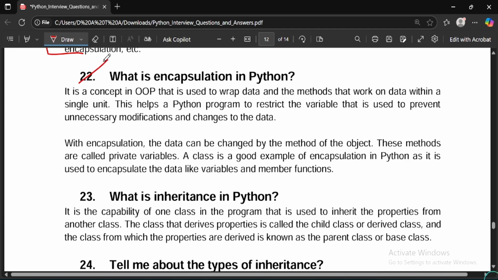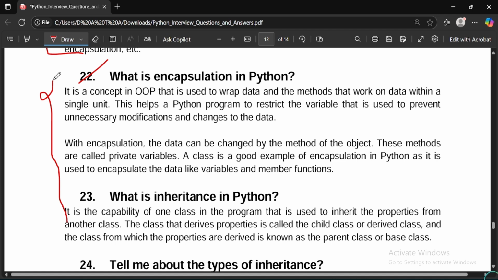What is encapsulation in Python? We have discussed this in the previous video as well, where I covered the top 50 most asked interview questions of OOPS concept, and in the second video, which I covered recently, the top 25 questions of OOPS concept, where we discussed everything in detail like encapsulation, inheritance, polymorphism, abstraction, etc. You can check that video if you are interested. Make it a source of revision for you, and these are the most important questions that I have covered in that video. But I have provided the answer in short here as well.